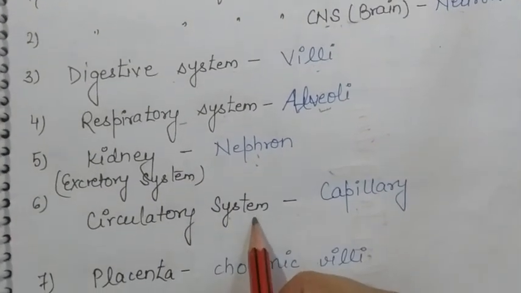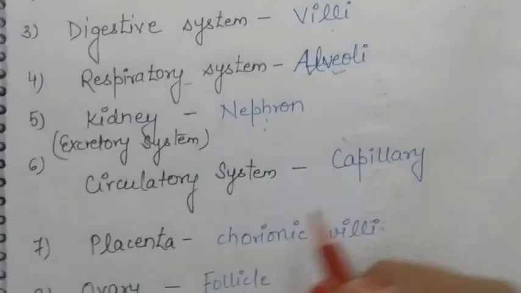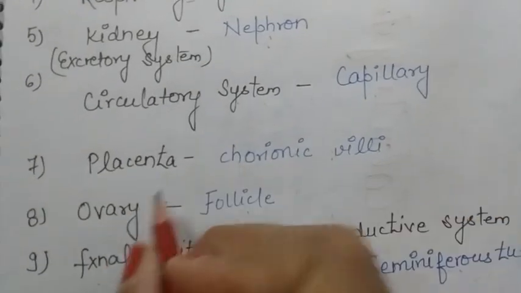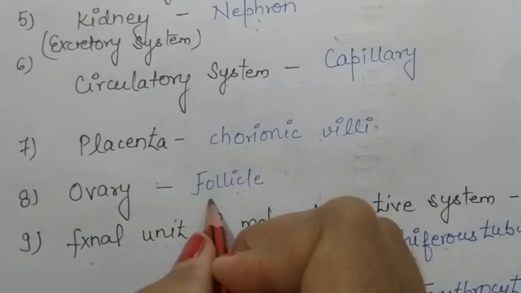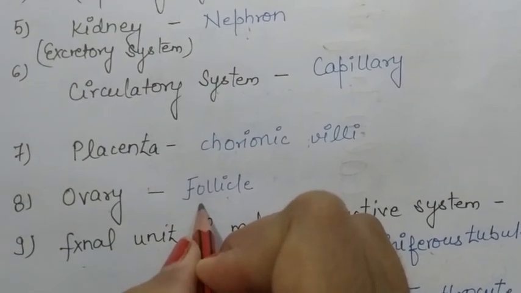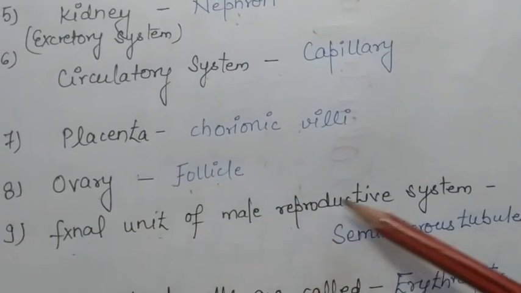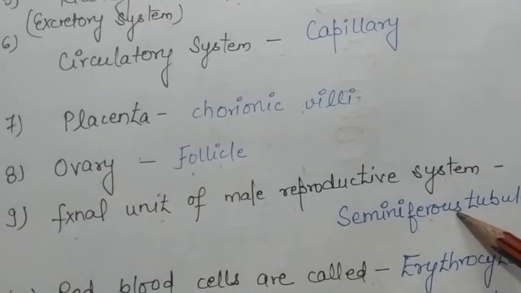For the circulatory system it is capillary. For the placenta the structural and functional unit is chorionic villi. For the ovary these are the follicles that are working as a structural and functional unit of ovary. Functional unit of male reproductive system is seminiferous tubule.